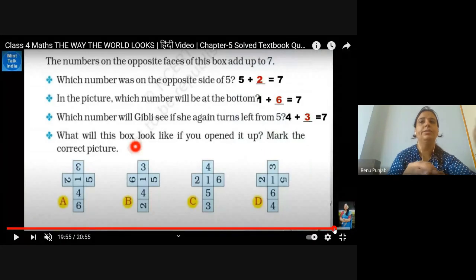It should be 3, because it is 4, and opposite of 4 will be 3, and from 5 she is turning left, so she will be able to see 3.